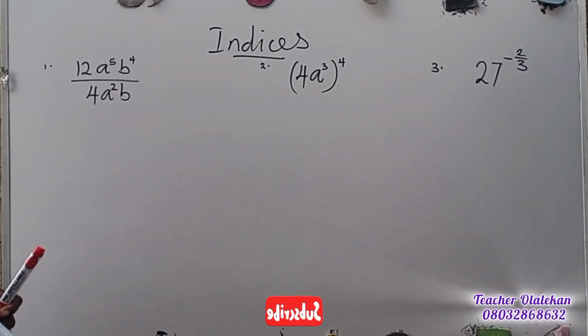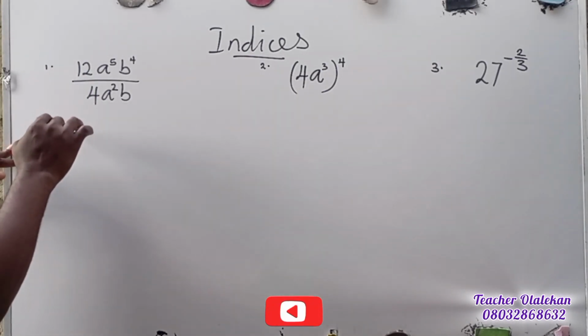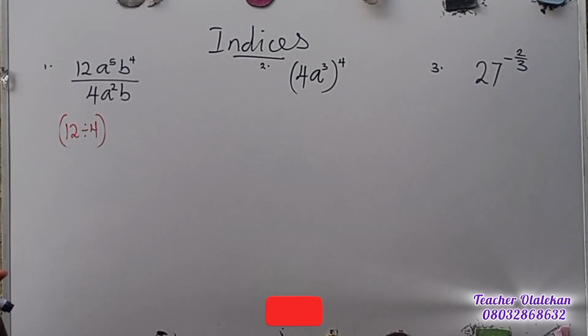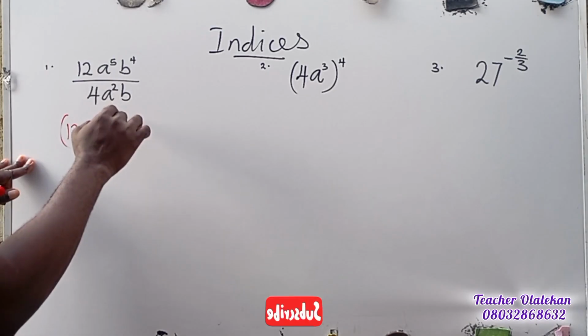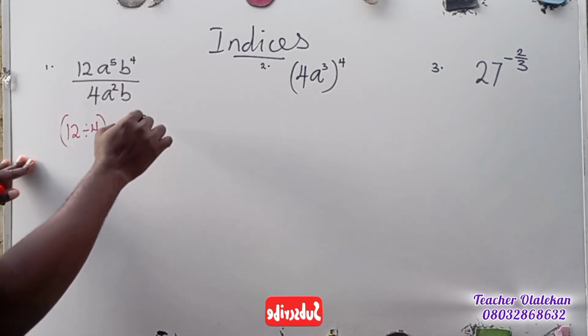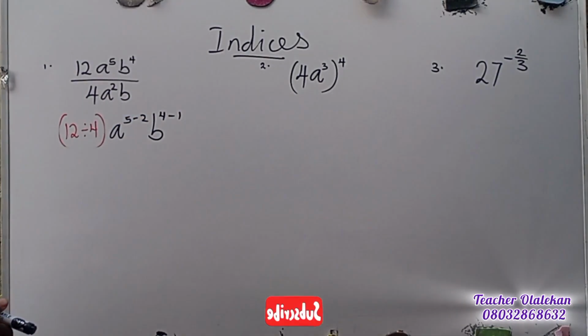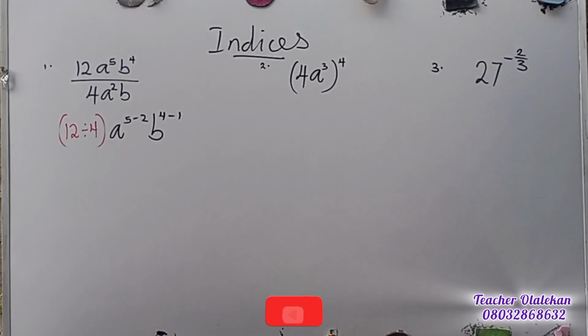So now let's solve these questions, and you can see that what we have here is just a plain division law of indices. So what we do first is divide these two. That is going to be 12 divided by 4 in brackets, and then we have our exponents one after the other. So that's a raised to power 5 minus 2. Do not forget it's division, so the numerator comes first, into b raised to power 4 minus 1. So why do we do it that way? The numerator comes first when you are dividing. Do not forget that is the division law of indices.